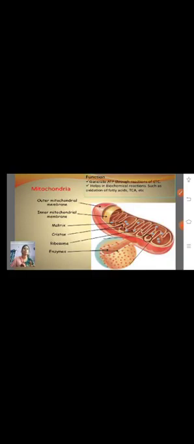Mitochondria is rod shaped with a double layered membrane. In the cells our food gets oxidized to produce energy in the form of ATP, adenosine triphosphate. It is the energy currency, the powerhouse of the cell.